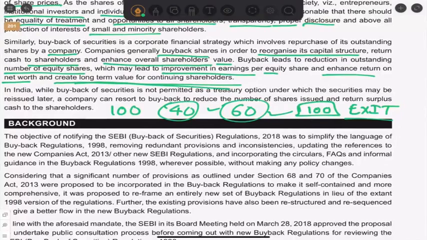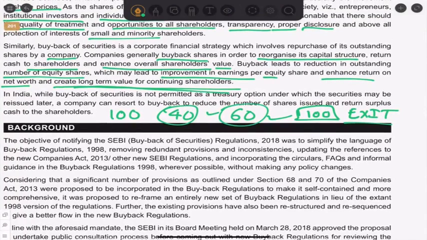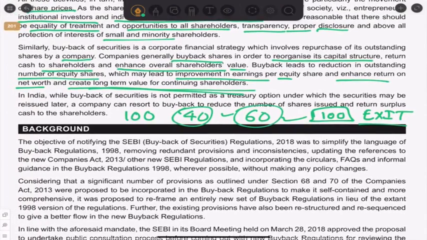Buyback of securities is not permitted as a treasury option under which the securities may be reissued later. Okay? A company can resort to buyback to reduce the number of shares issued and return the surplus cash to the shareholders. See, in India as of now, the treasury option is not there, so you cannot reissue the same shares later. You can go for a fresh issue after a certain time limit, but it is not considered as reissuing the same shares.